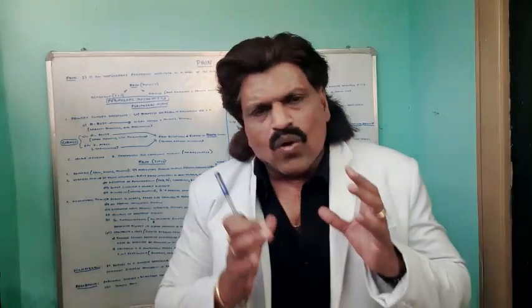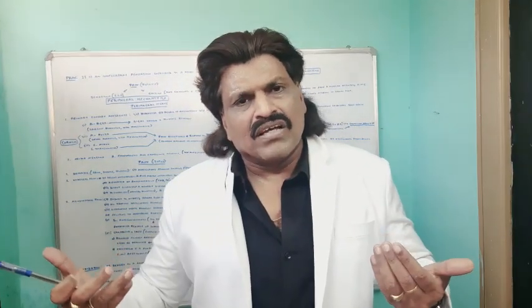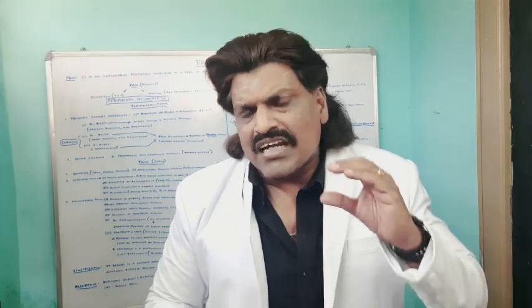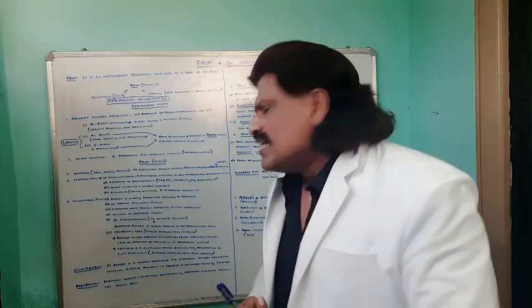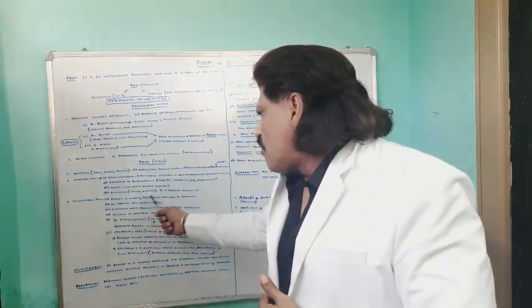They are poorly localized and they are usually referred. The spatial displacement of the pain from an injured area to other areas is known as referred pain. For example, C3, C4, C5: the diaphragm and the shoulder go onto the same C3, C4, C5. So if there's an injury or inflammation of the intestine, it may be referred to the shoulder area, which we call referred pain. So referred pain is very common in the visceral type of pain. They usually have discomfort like nausea and vomiting, and the treatment is narcotic analgesics.